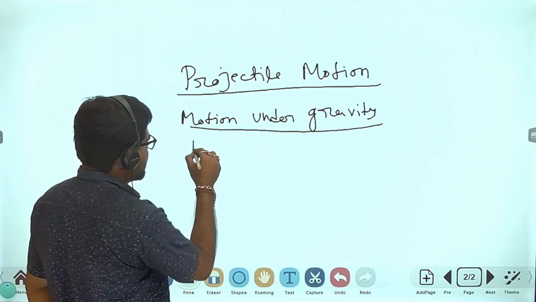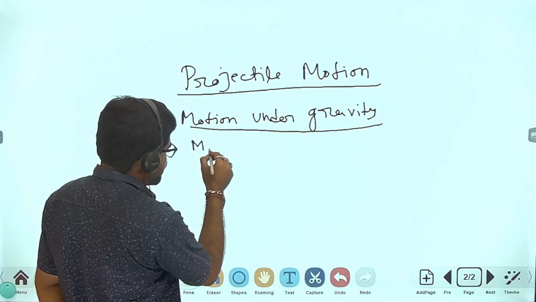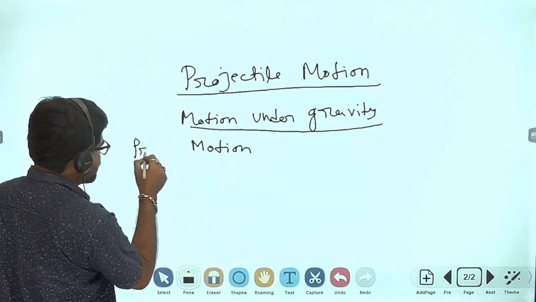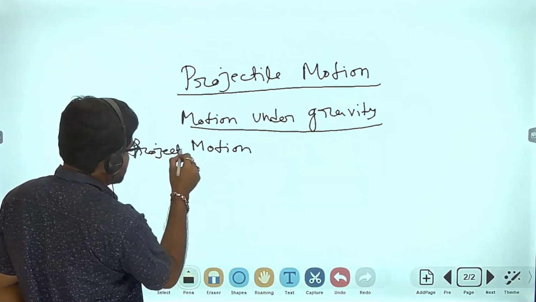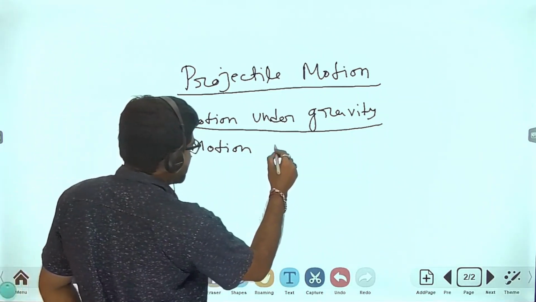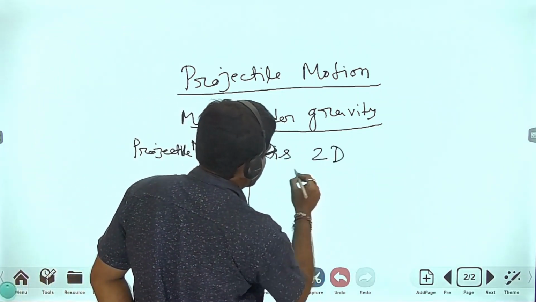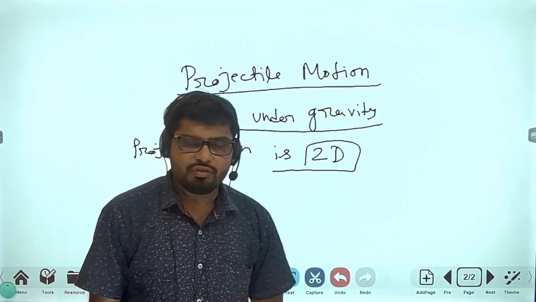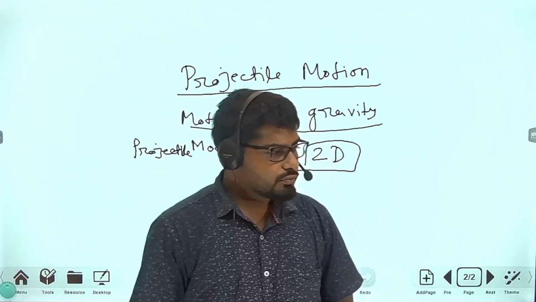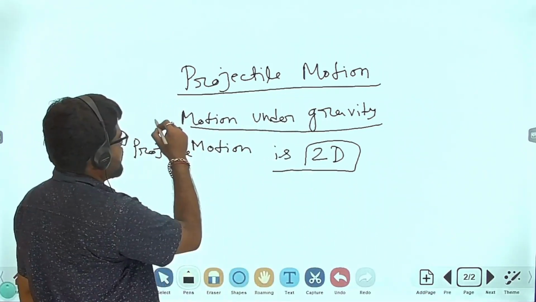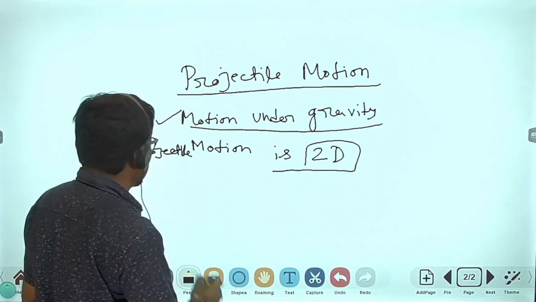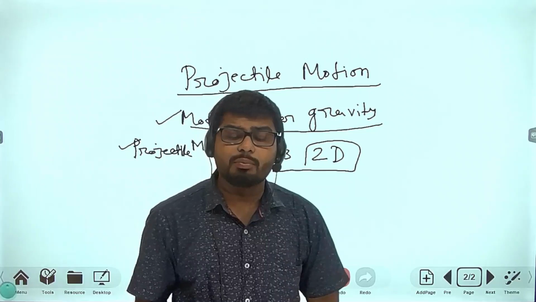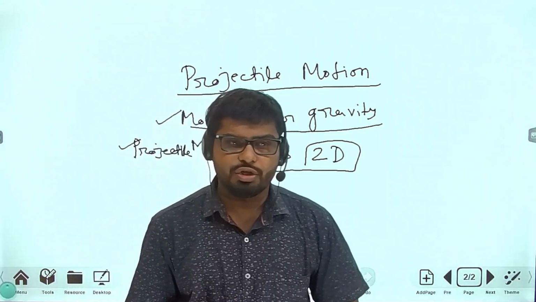One thing more: this type of motion, projectile motion, is 2D, that means two dimensional. I'll make everything clear. At first I told you that projectile motion is motion under gravity, and the second thing is that projectile motion is two-dimensional. Then what is projectile motion?